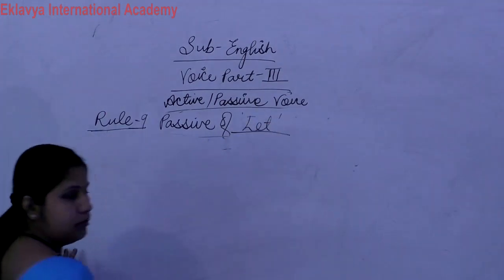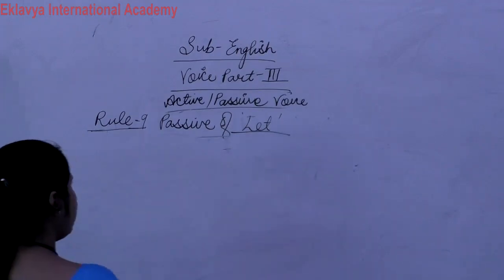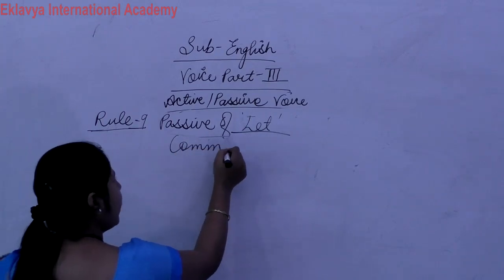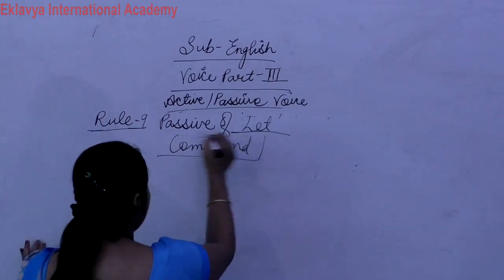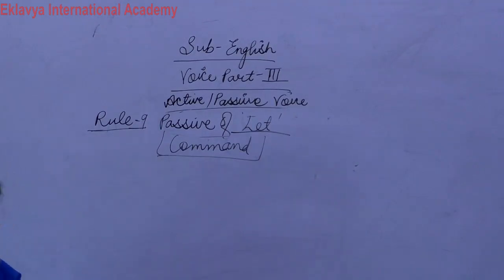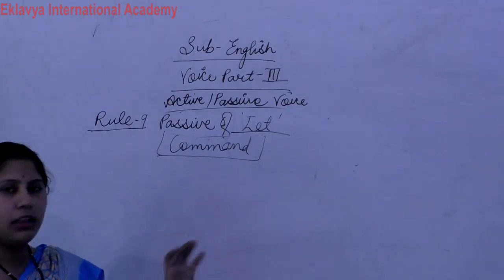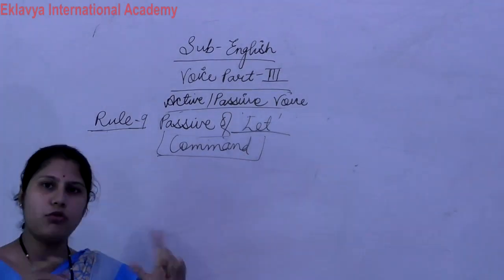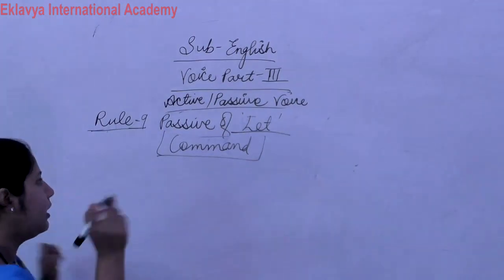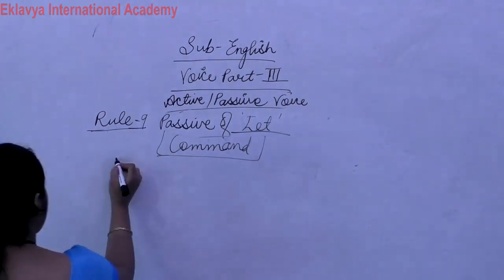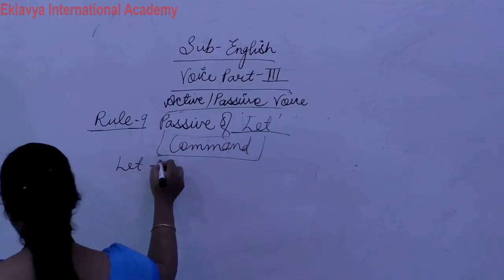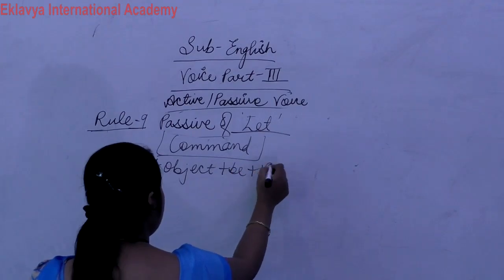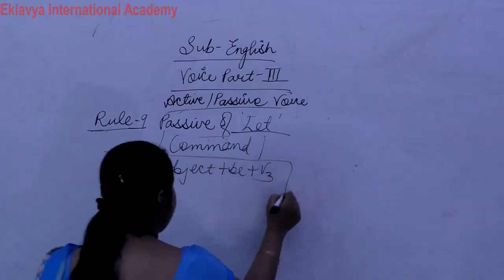Now we use let. Okay, rule of let. How we use let? We use let in case of command. When we give a command, a command is just a type of order. In an imperative sentence we use let. Let का यूज हम imperative sentence में ही करते हैं, बट इसको मीन्स दोनों तरह से हमारा imperative sentence करेक्ट होगा. Suppose, first of all, the structure or pattern of let: write down let plus object plus be plus verb third form. Okay, so this is our let structure.